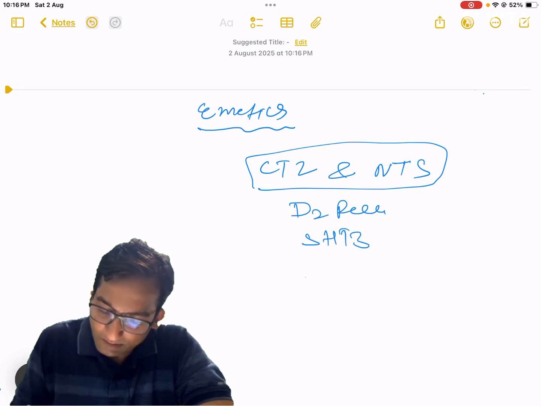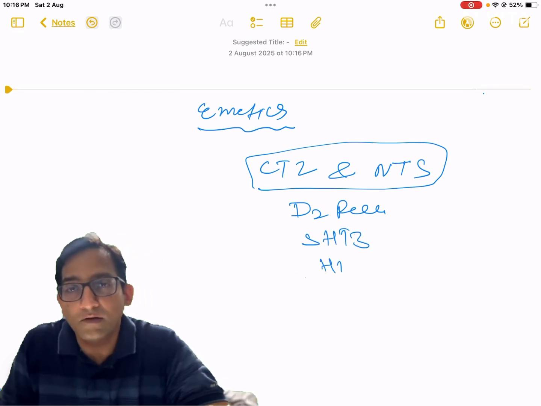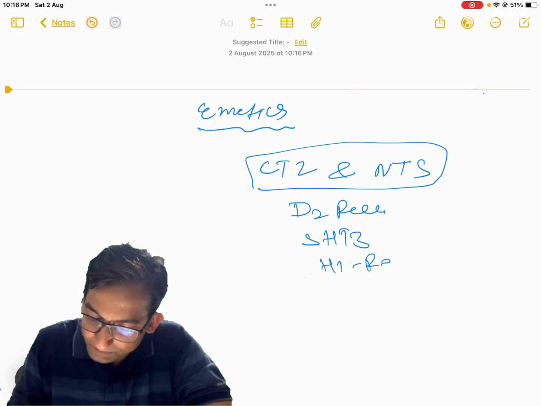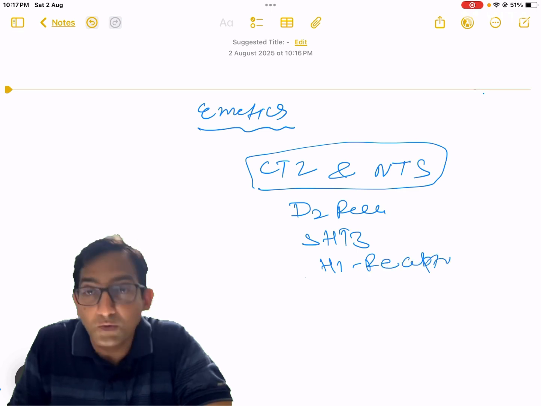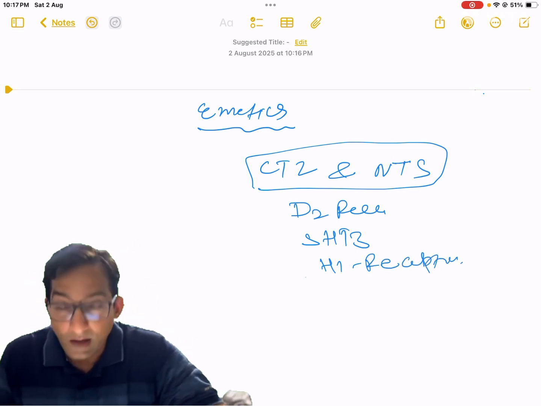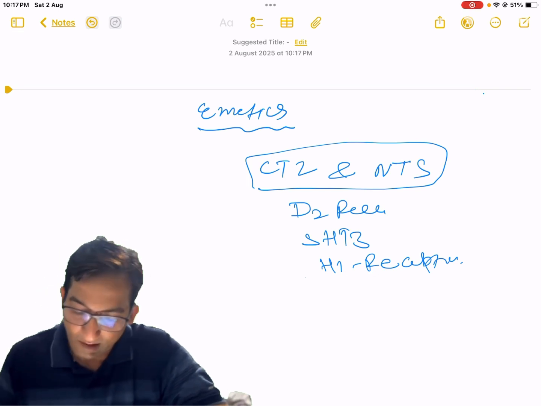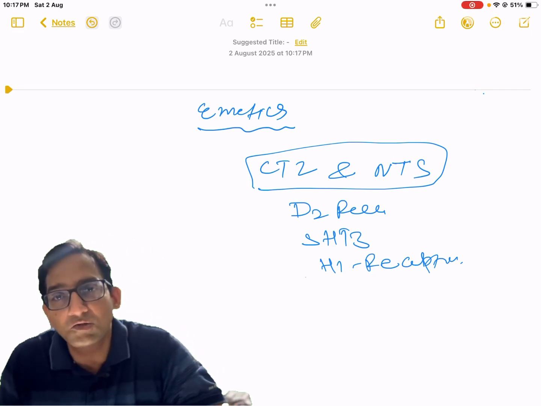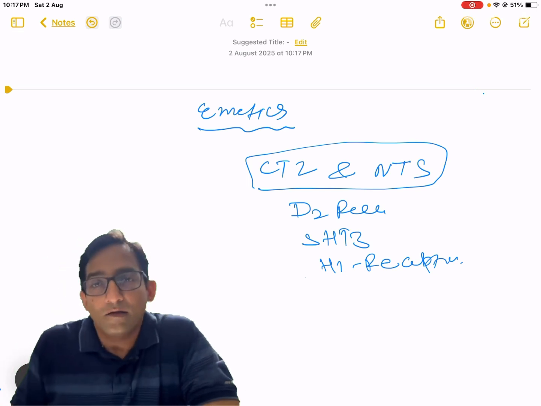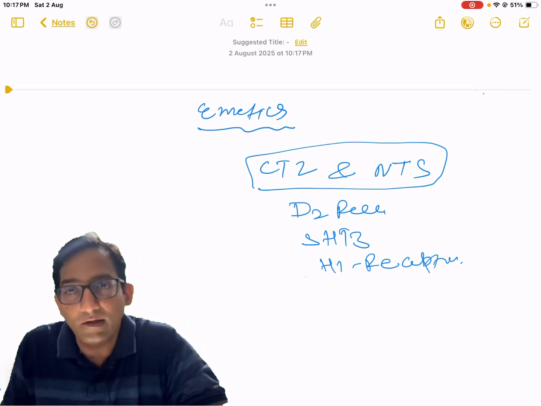5-HT3 receptor, histamine that is H1 receptor, and neurokinin receptor. These receptors are present in CTZ and NTS. Stimulation of these receptors leads to vomiting. Okay. Now here today we have to talk about the emetics.